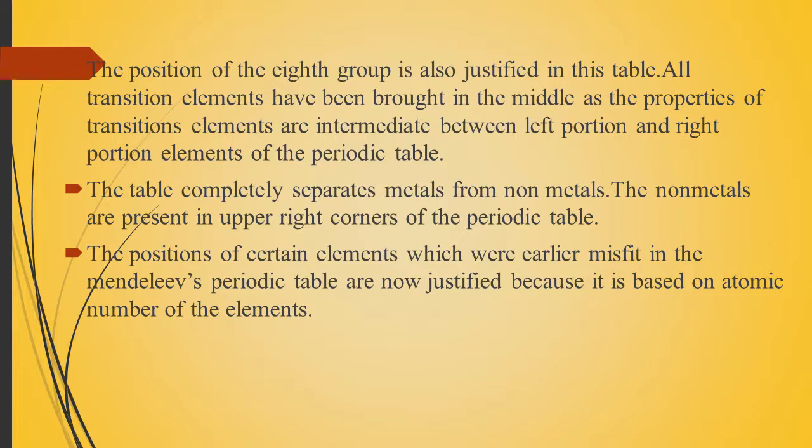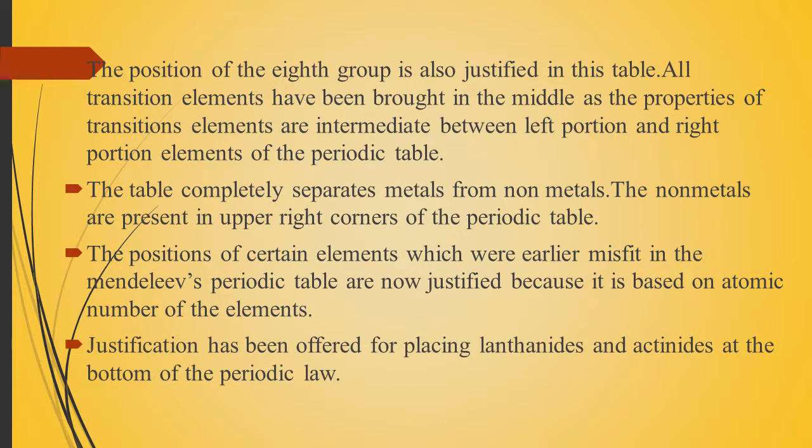And finally, the last advantage is placing the lanthanides and actinides at the bottom of the periodic table. In the modern periodic table, the lanthanides and actinides are separately placed at the bottom. They are transition elements, inner transition elements, but we separate them at the bottom of the periodic table. So these are all the advantages of the modern periodic table.